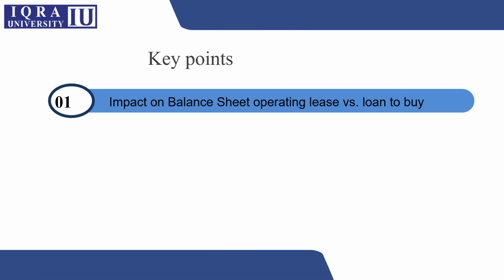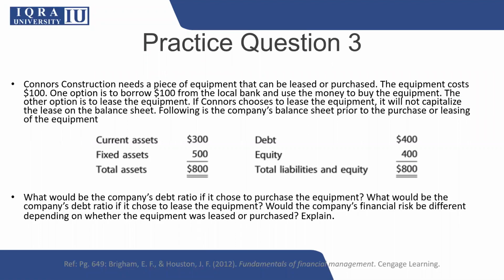The one company is planning to take an operating lease, as we discussed in the previous lectures, that in an operating lease, no asset will be reported in the balance sheet as per international accounting practices. While in the case of a loan, naturally, if you are taking a loan and buying some plant and machinery, your assets will be affected as well as your liability side of the balance sheet. So this concept will be discussed through an illustration so that a student can understand what would be the difference in case of these two options.